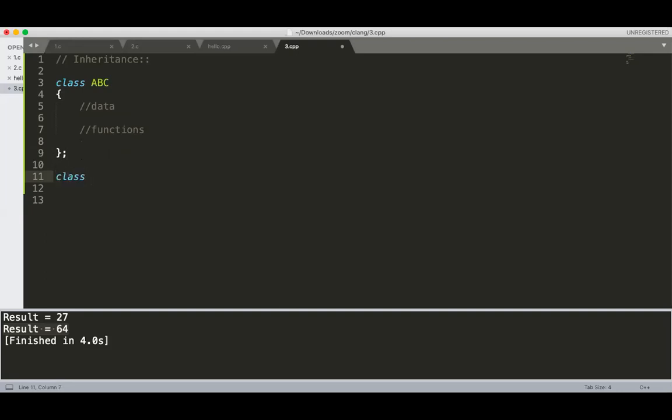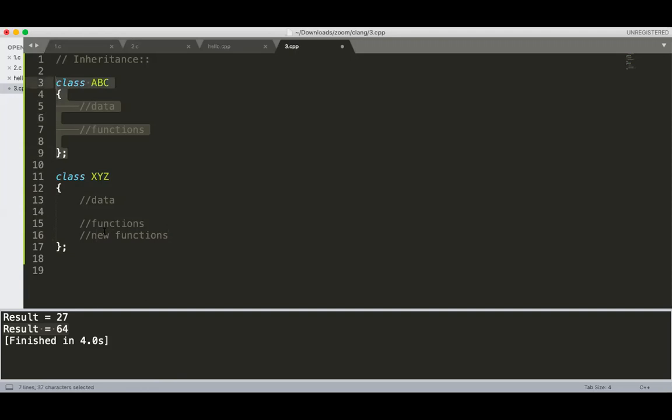The second way is, I write an XYZ class, and all the data and functions I copy and paste here. I don't want to disturb the basic definition of ABC, but I copy and paste the same implementation into another class, give it another name, and now I can add new functions and new data here. Got it? Now it will not affect ABC.